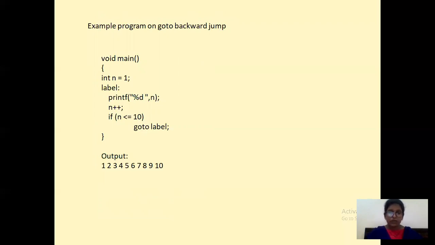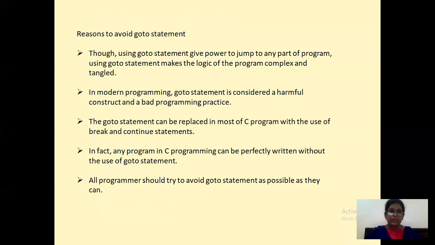Have you understood forward and backward? So these are the two programs which are important for your goto statements. Now see how to avoid these goto statements. Though using goto statements gives the power to jump to any part of the program, using goto statements makes the logic of the program complex and tangled.